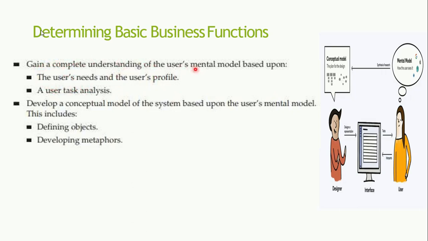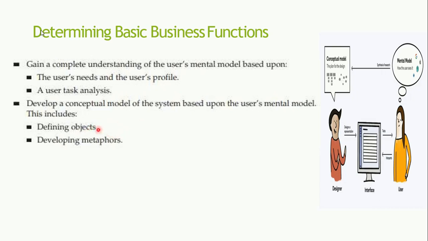And then after understanding the user's mental model, the developer or the designer has to prepare the conceptual model of the system. What will he be doing in the conceptual model? He will be defining the objects, and these objects will be connected, that is, there will be relationships between the objects.